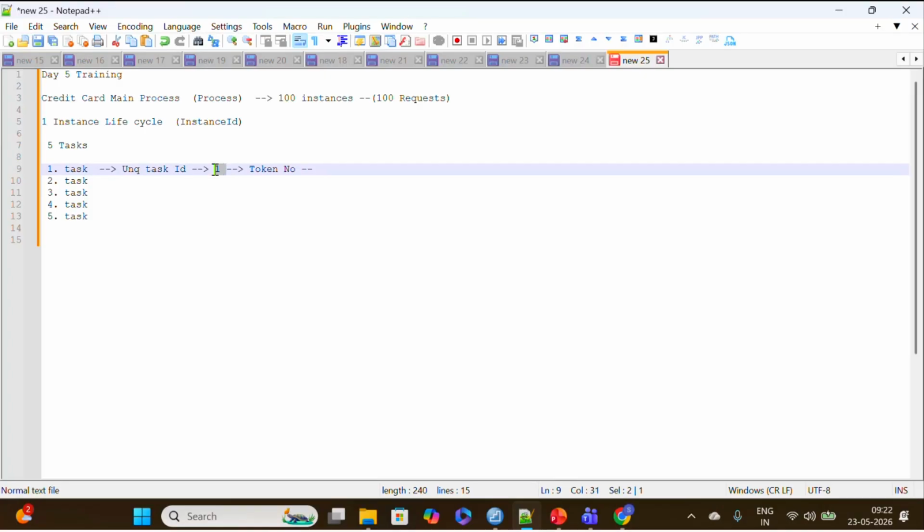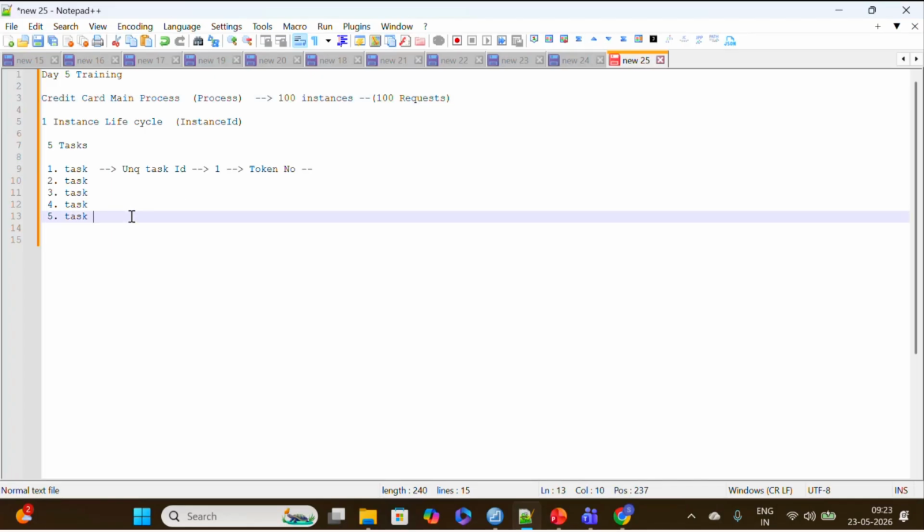So if this is task number one, the task ID is one. This task ID is unique throughout all the applications. Example, I have 10 applications: a loan application, a customer onboarding application, and a credit card application. If you consider all the applications combined and search any task, it will have a unique task ID. Task IDs won't be duplicated, and even instance IDs won't be duplicated. Do you understand what I meant to say?